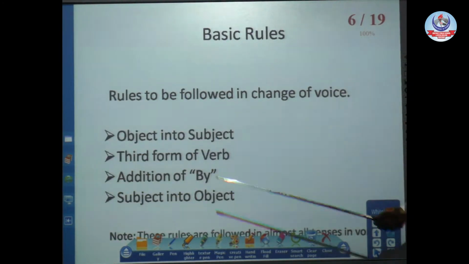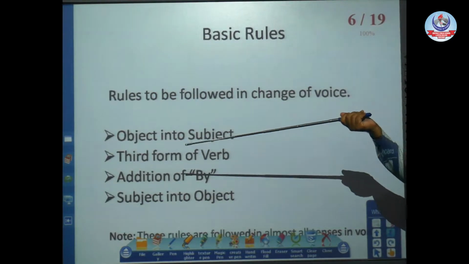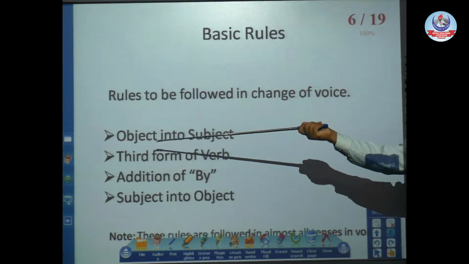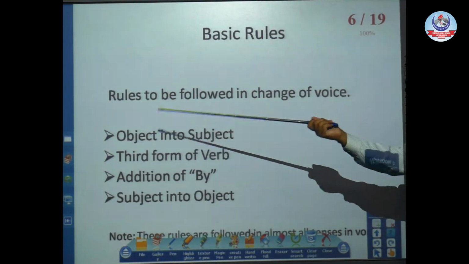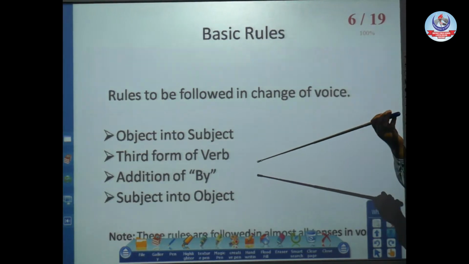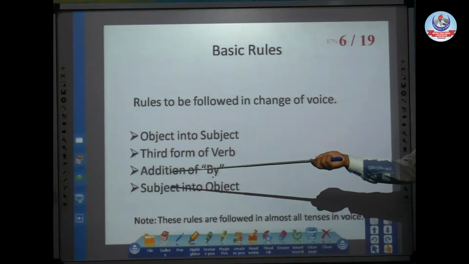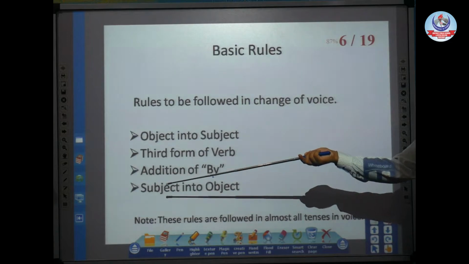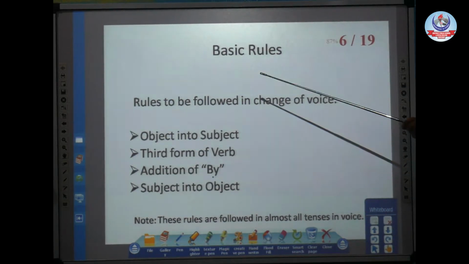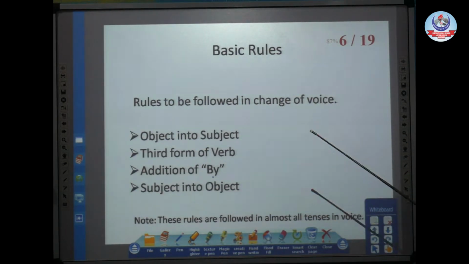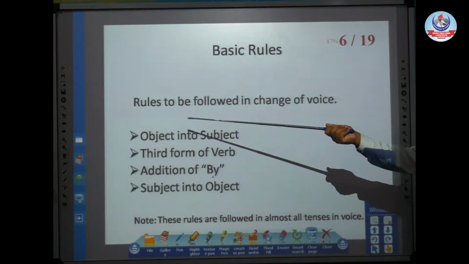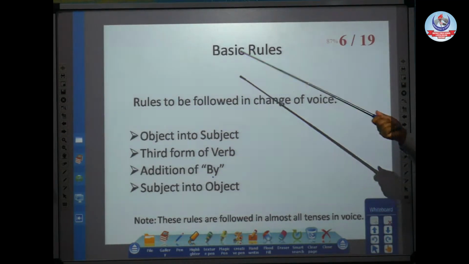Basic rules. The same rules we will follow in past tense also. Rules will remain the same: object into subject, after that the third form of verb, addition of a preposition, and at the end our subject into object. In past tense we will repeat all these same rules of passive voice.